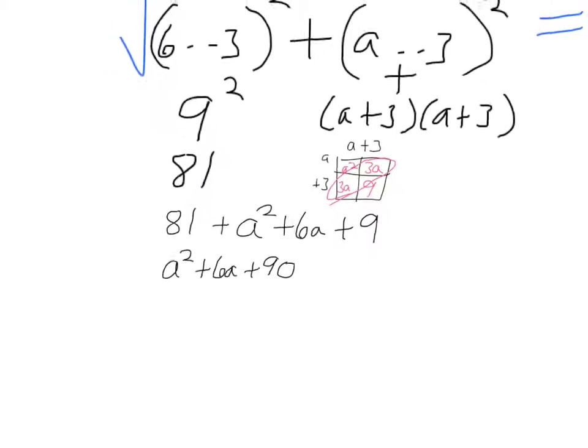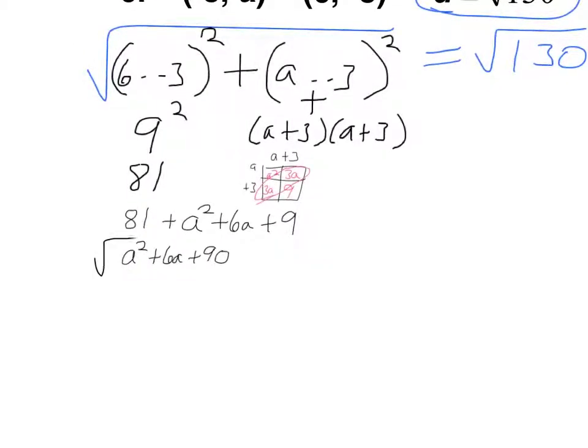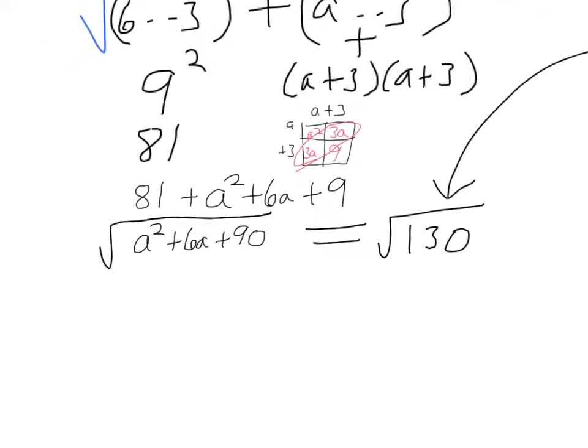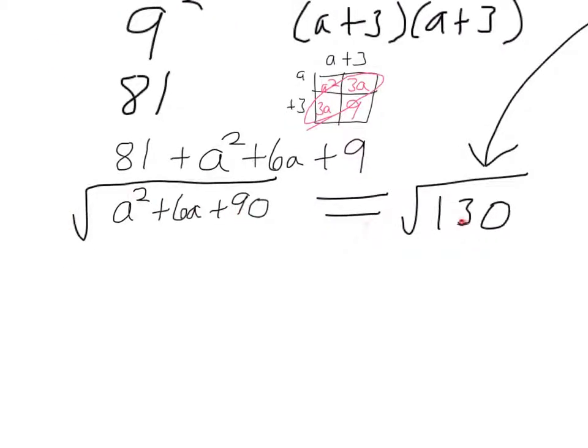Now that is all still under the radical. So we're going to make a radical, and then that all still equals this radical up here, radical 130. Okay, so in order to get rid of the radical, actually both radicals incidentally, we need to square both sides. If you want to just put squared and squared, that's fine, I guess. I would know what you mean. So that's going to take off the radical. I mean, the thing is we have to rewrite it anyway for this step. You definitely have to do that. And it's also going to take off the radical from here. That just works out nicely, that when you square this square root, it just equals 130.